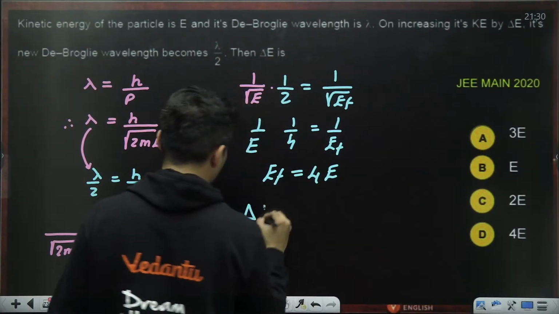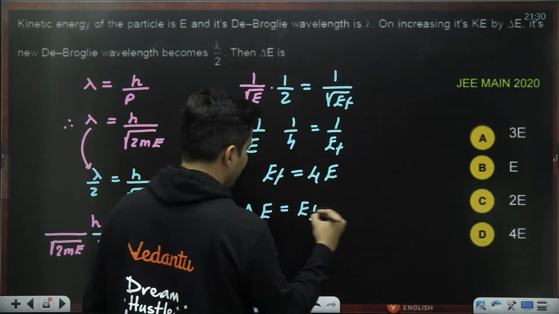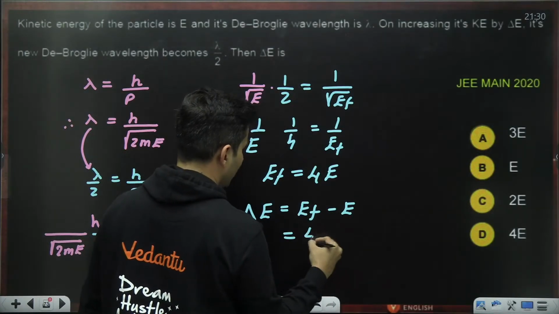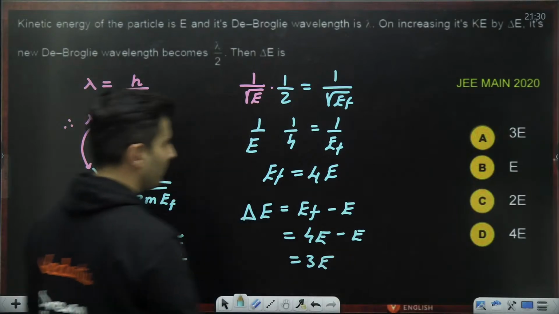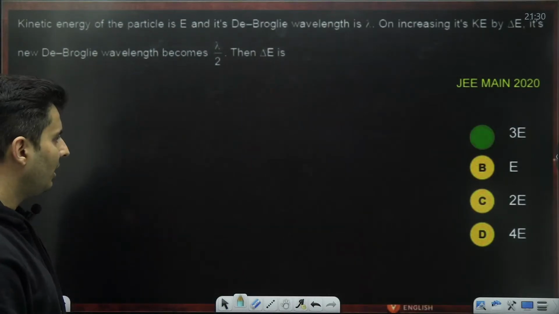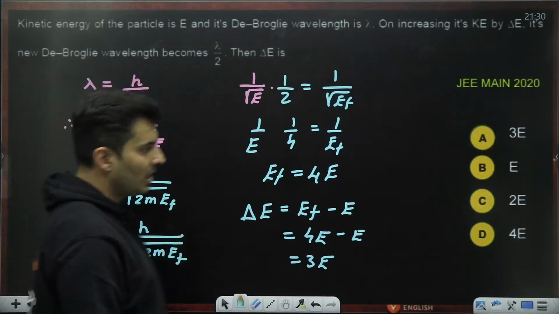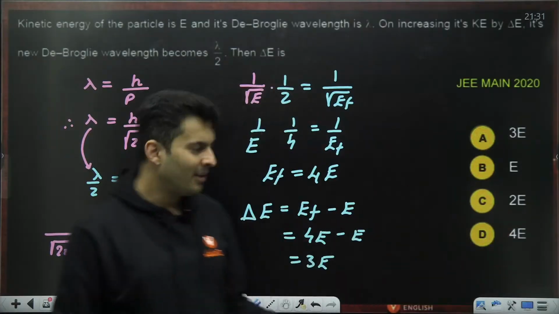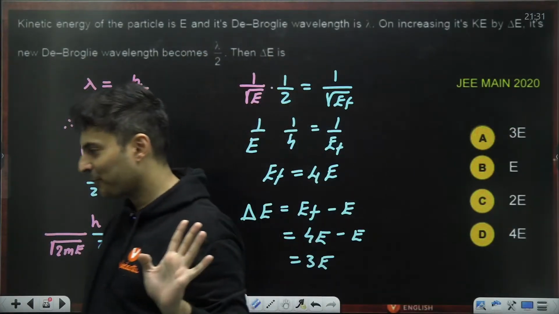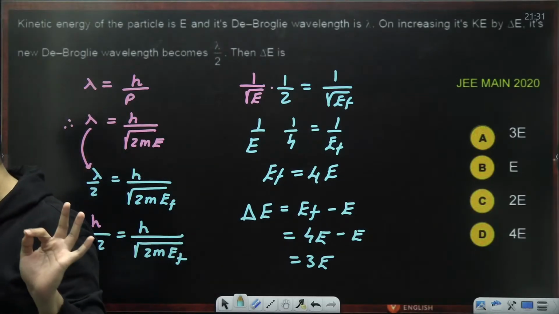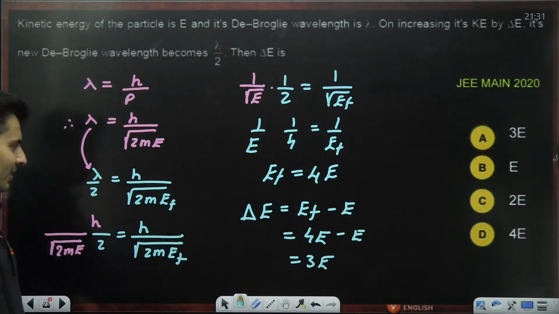Taking it on the top, Ef is 4 times E. So how much is the change? Change is the final minus the initial, which is 4E minus E, which is basically 3 times E. So 3E is option A. Many people I know in 2020 marked the answer as 4E because they forgot the change was asked, not the final energy. Many people made this mistake.